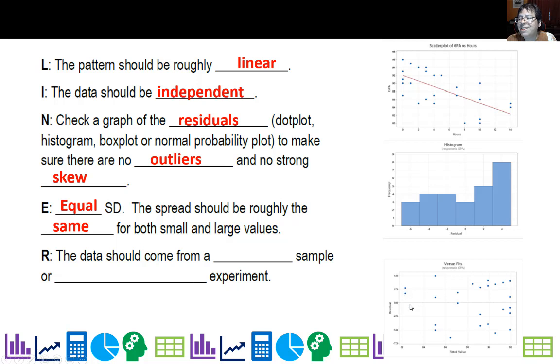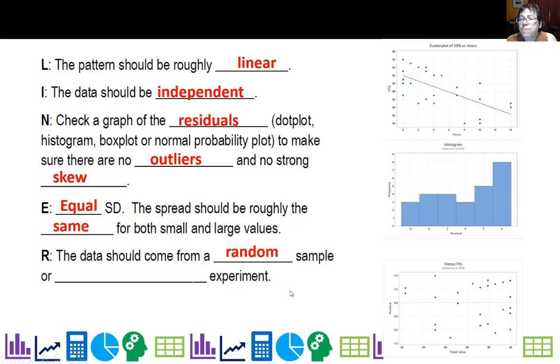You could say, well, those two, yeah, but it's not that big a deal. It's just like over here. It's not like it was a fan or funnel shape, right? Where it's clearly some sort of difference. This one's like, well, maybe if I had more points, I might have some down here.